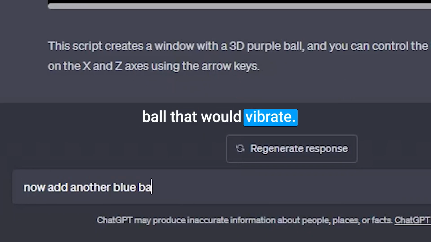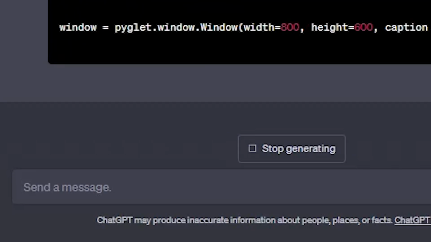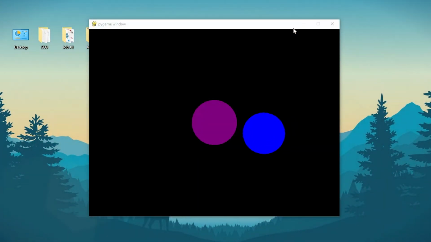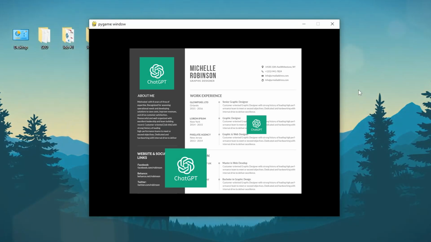Adding more elements. I was so excited. So I went on and asked ChatGPT 4 to add another blue ball that would vibrate. I can't believe I made this. I mean, I had to copy and paste the entire code all by myself. Google and Tesla, here I come with my CV.